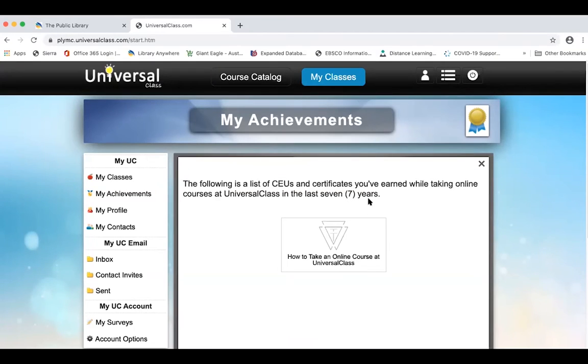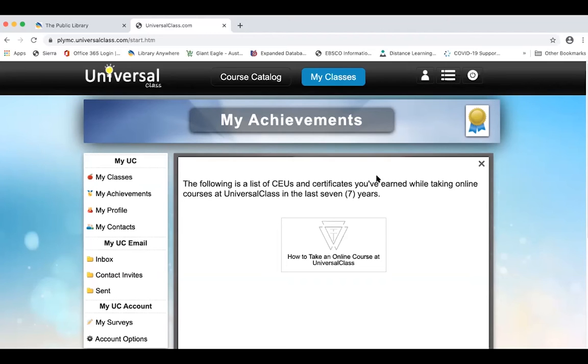The reason that there's a time limit in Universal Class for how long it keeps a certificate is because, like I said, they're all fully accredited courses in this resource. And after 7 years, the course material will have changed because of new information coming out, new things happening with software. Like as you notice, Excel has gone from 2016 to 2019 now. So that's a whole new course to take. So the material will change, so you'll need to redo the course in order to get an updated certificate that will again save for 7 years.